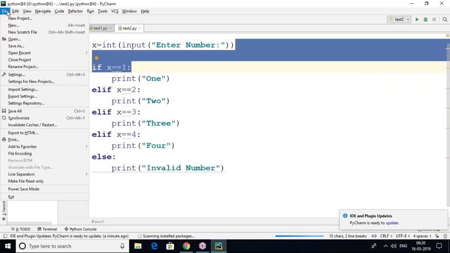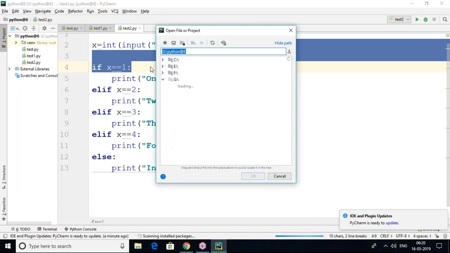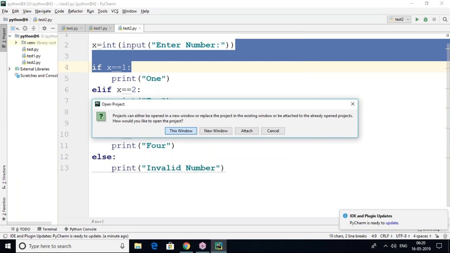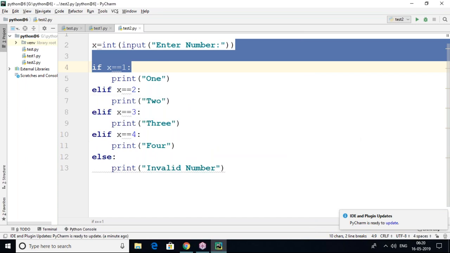First let me open our existing application. Open, and Python project at 6 a.m., yesterday we created this. Yes, this is my project name.